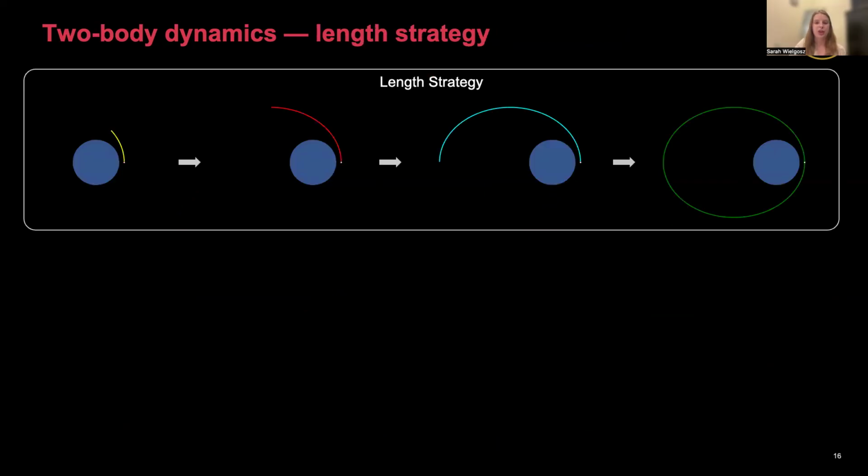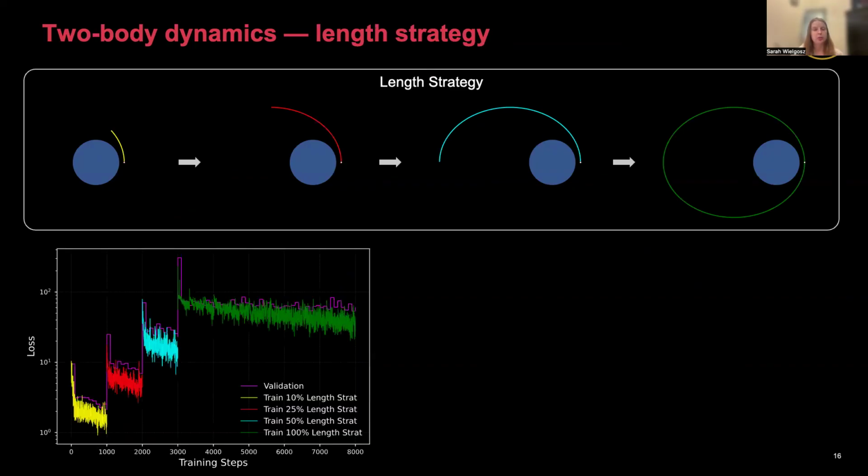So looking at the length strategy, let's look at a case where we're going to train on our complex data set. And for each training orbit, we're going to use a length strategy of 10, then 25, then 50, then 100%. And these are the associated losses. And what you can see is that the loss is going to increase proportionally to the amount of training data. So we were a little confused why this was happening. We expected to be seeing better training, which would be converging to lower losses.